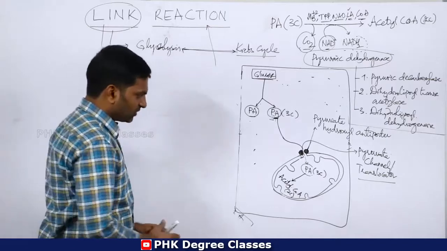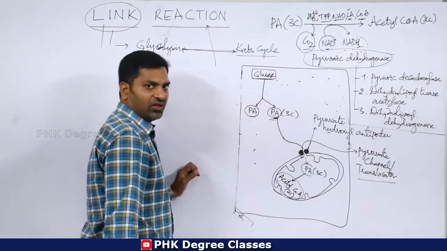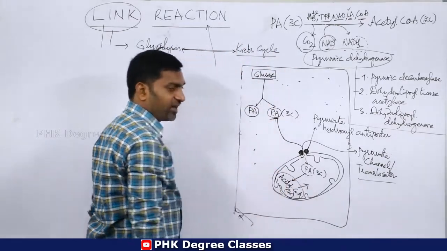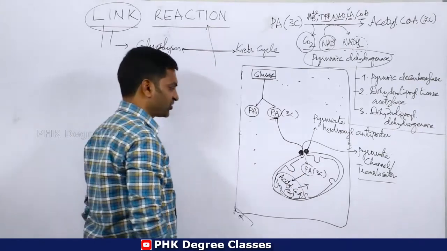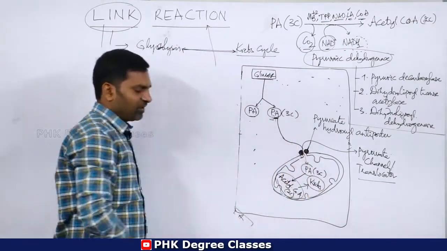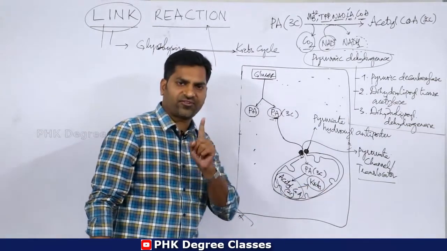Acetyl-CoA is formed finally. This acetyl-CoA may be entering into the next level of aerobic respiration, that is the Krebs cycle. That is the first option.